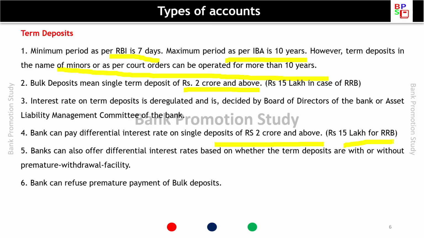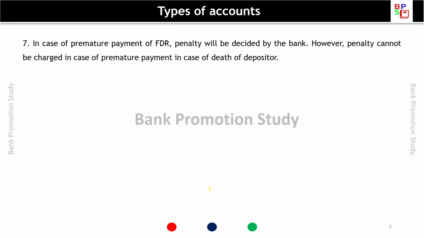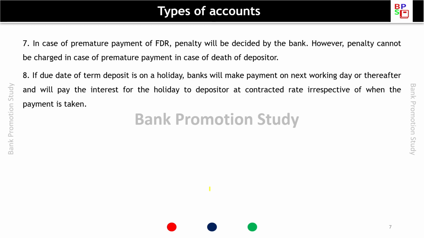Bank can refuse premature payment of bulk deposits. So this is important. Bank can even refuse premature payment of bulk deposits. In case of premature payment of FDR, penalty will be decided by the bank. However, penalty cannot be charged in case of premature payment in case of death of depositor.